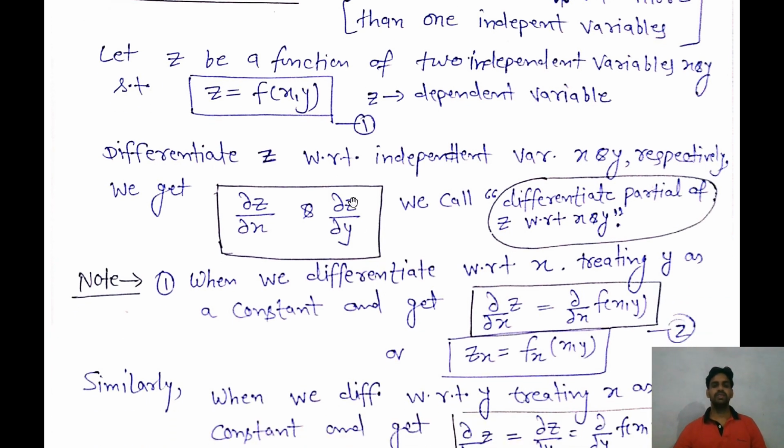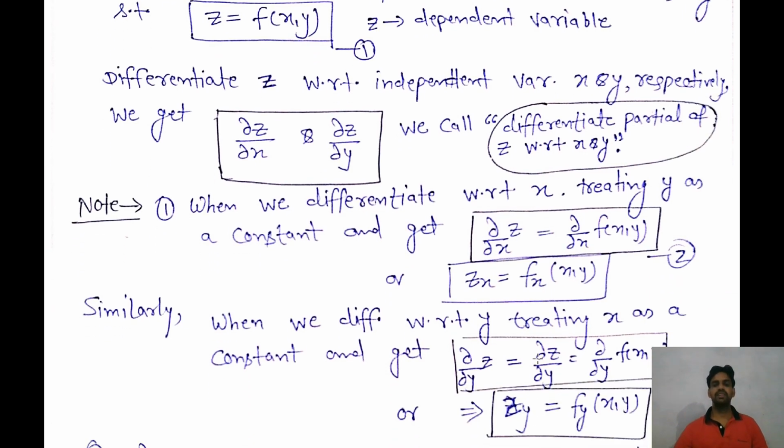So now we are differentiating with respect to x partially, and we are treating y as a constant. So we will get del z over del x equal to the derivative of f with respect to x. We can write this way, and also for abbreviation we can use this symbol: del z over del x we can write z x, where x is in the suffix. This is equal to f x. That means we are differentiating f partially with respect to x.